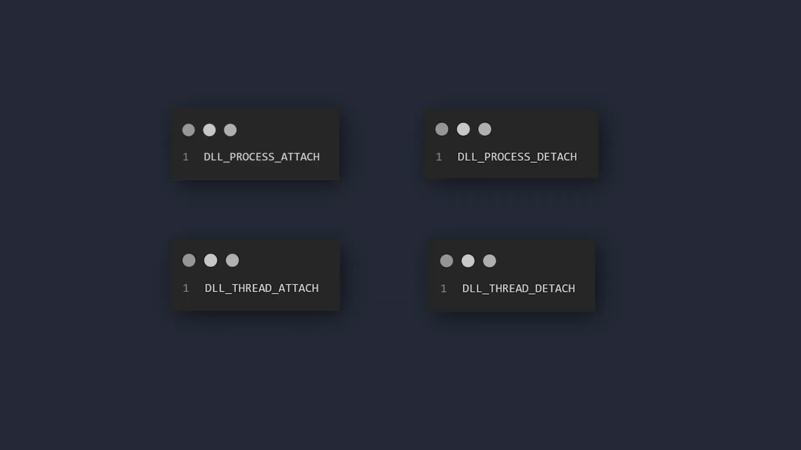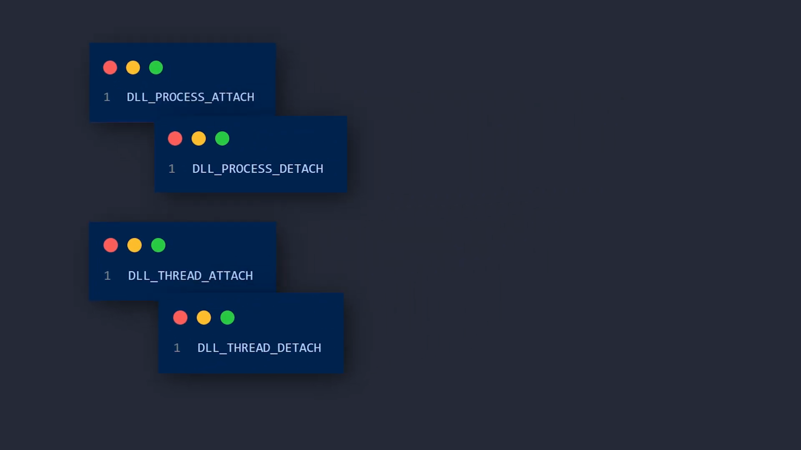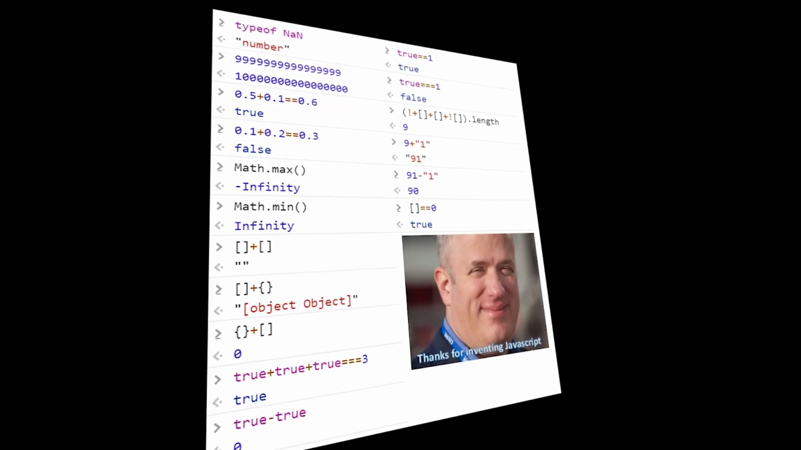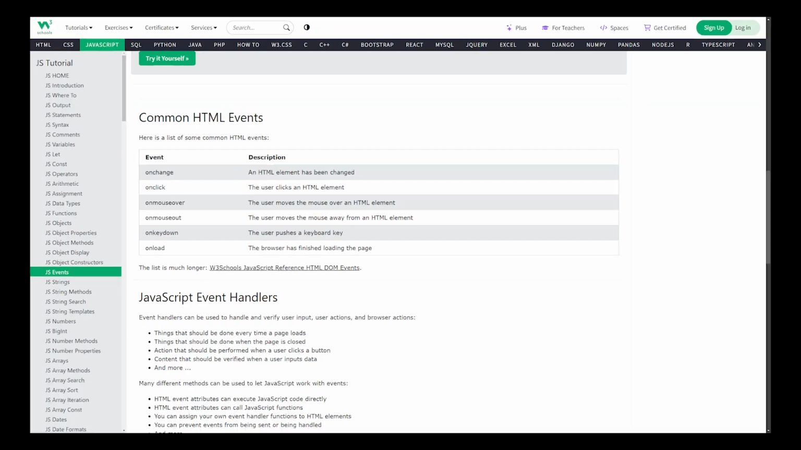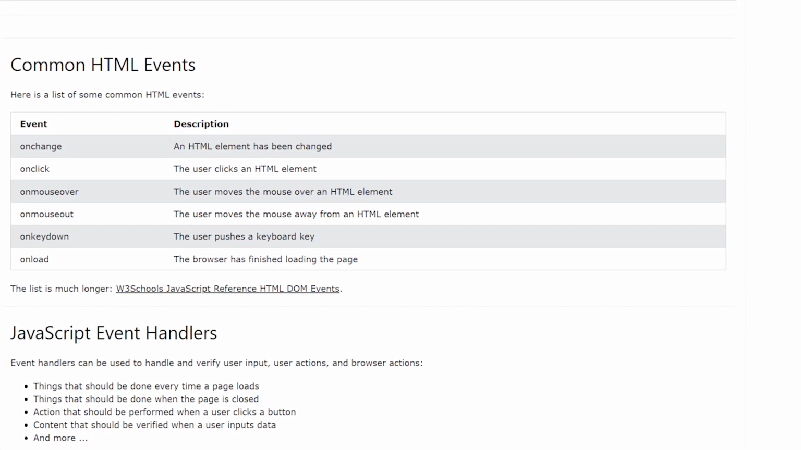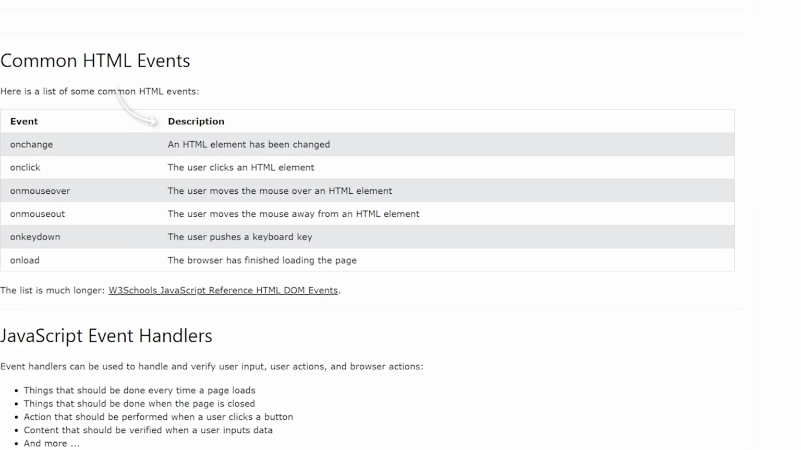Well, there are 4 DLL callbacks that we can abuse to execute code. DLL process attach, DLL process detach, DLL thread attach, and DLL thread detach. These are called callbacks, or I would rather say event listeners. If you happen to work with an awesome programming language such as JavaScript, you're probably familiar with event listeners such as onClick, onHover, onDrag, onDrop, etc. These event listeners listen for the event to occur and then execute code accordingly.